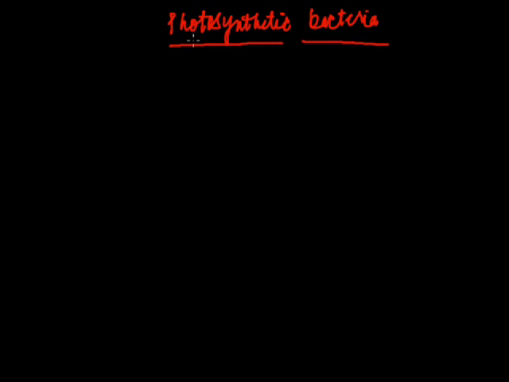Hello everybody. In the last class we studied the different types of microorganisms, and in that we studied the bacteria. Today we will be studying the photosynthetic bacteria. Photosynthetic bacteria, as the name suggests, are bacteria that are capable of making their own food. In that too, we will be studying cyanobacteria, commonly known as the blue-green algae.